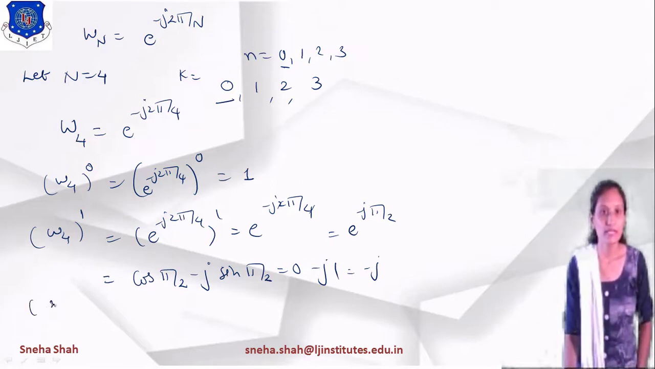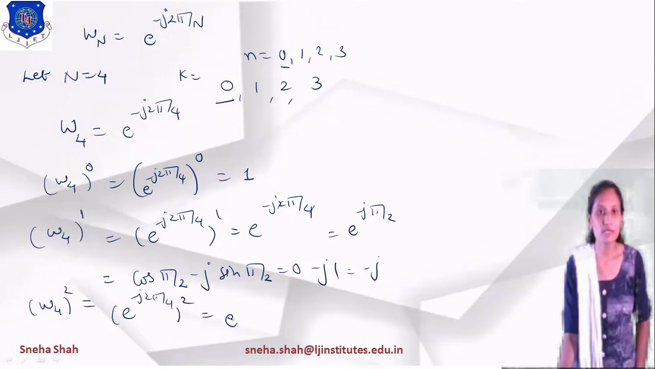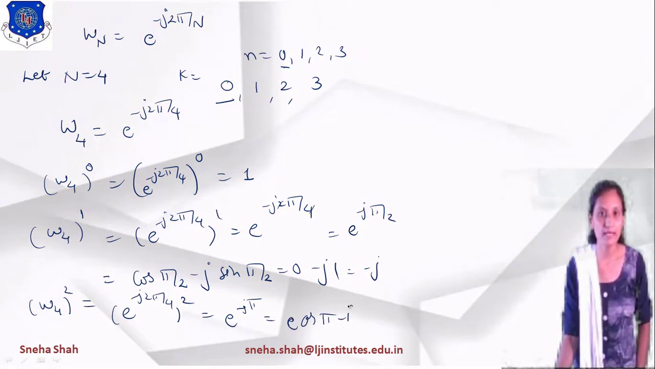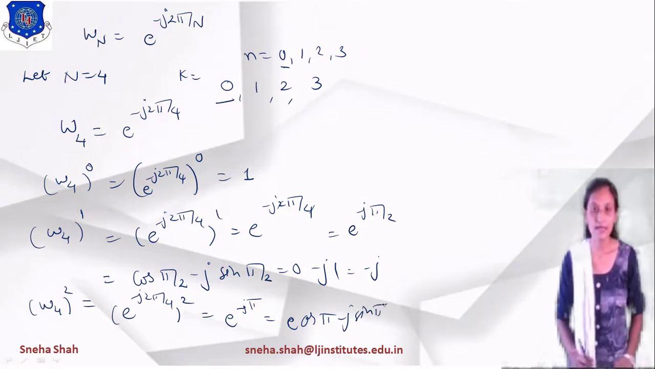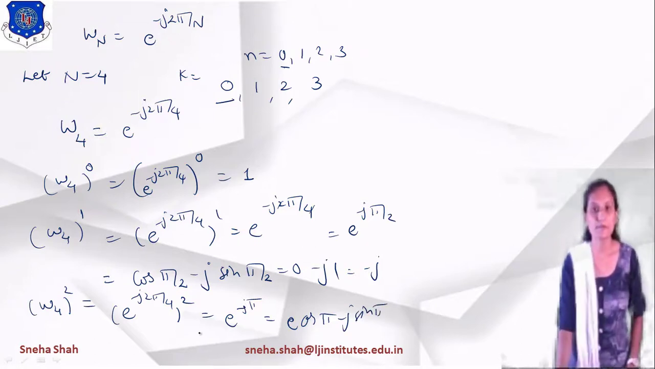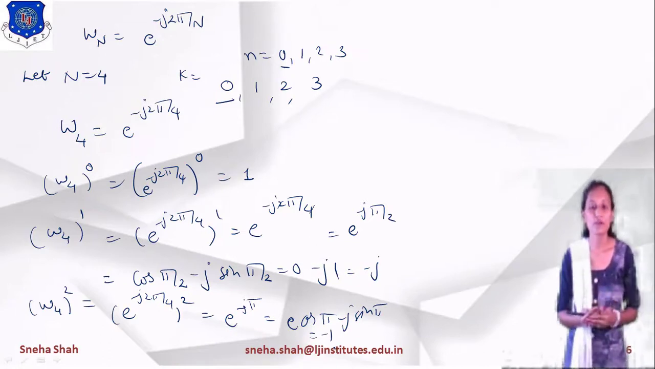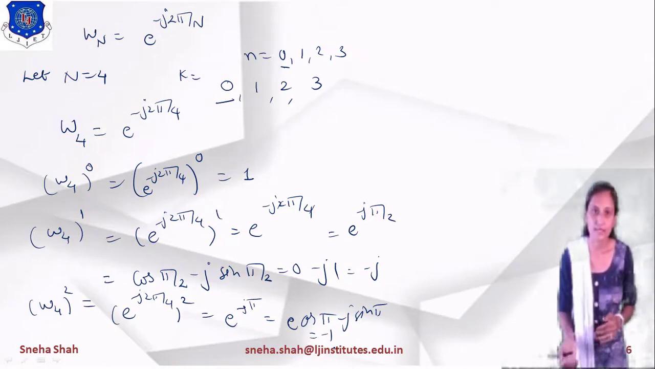In the same way, if I am finding the value of W4 raised to 2, then what will be the value? e raised to minus j 2 pi by 4 raised to 2. So the value equals to e raised to 2 into 2 means 4 divided by 4, means e raised to minus j pi. So e raised to minus j pi will be represented as cos pi minus j sin pi, right? Now what is the value of cos pi? Cos pi equals to minus 1 and sin pi equals to 0. So the overall value equals to minus 1.